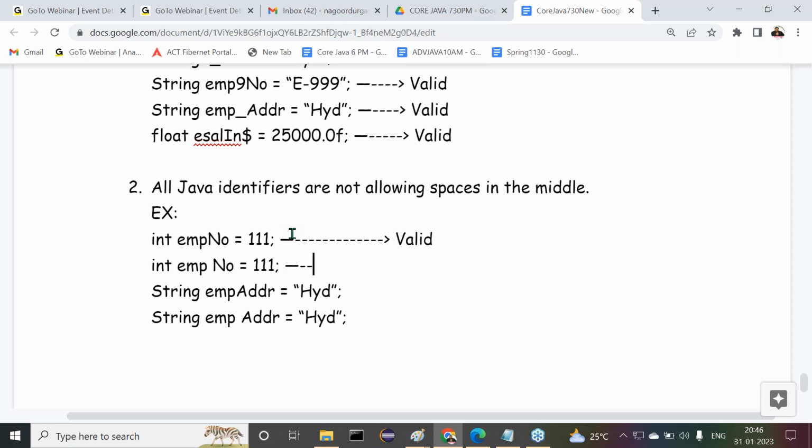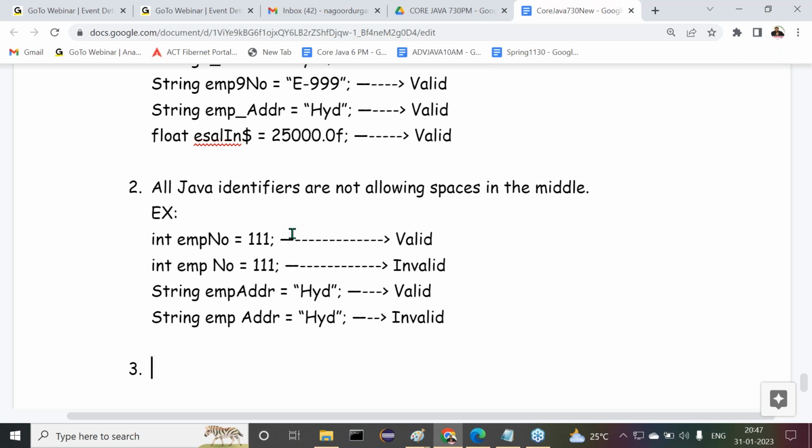Second one, now tell me, valid or invalid, guys? Did I provide a space or not? emp no, with a space, provided or not? What is this, valid or invalid? This is invalid. Why? Because here we provided a space. Now tell me the next one, empaddr. No space is available, so this is valid. Next one, valid or invalid? Alright, invalid. Why? Because spaces are provided. This is the second point.